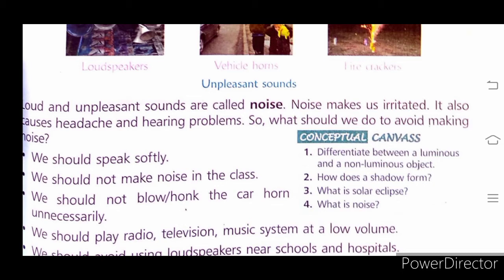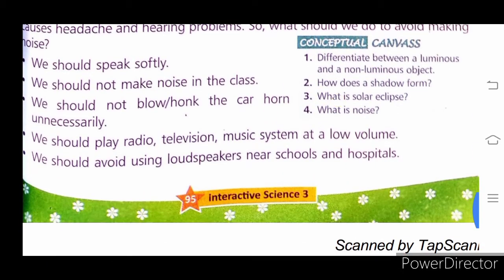So what should we do to avoid all this noise, children? Let's see. We should speak softly. When you are talking, you should talk very softly, not loudly. We should not make noise in the class, and in class also, children, you should sit silently.